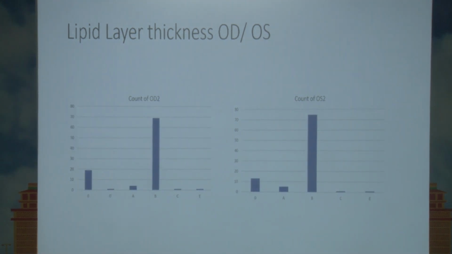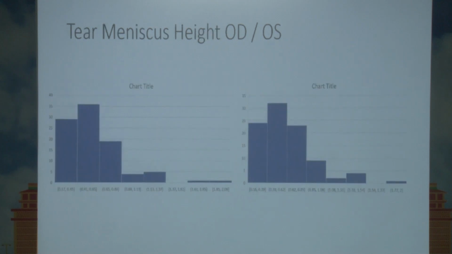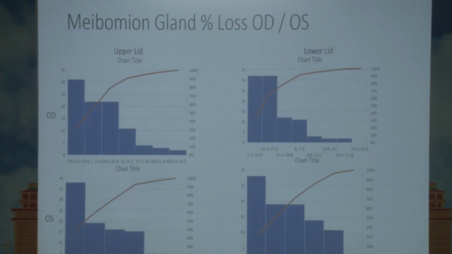So most of our patients were in A or B. As regards the tear meniscus, the height of the tear meniscus, right and left eye, most of the patients had a good height of the tear meniscus. As regards loss, again, most of our patients did not have much meibomian gland loss in the upper lid or the lower lid.